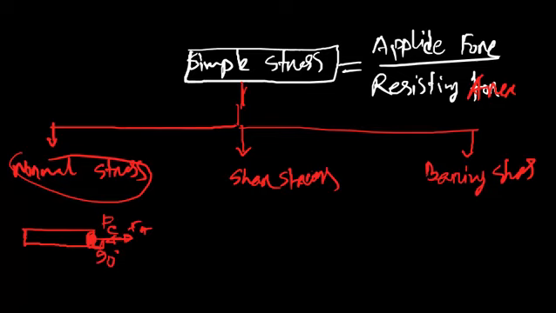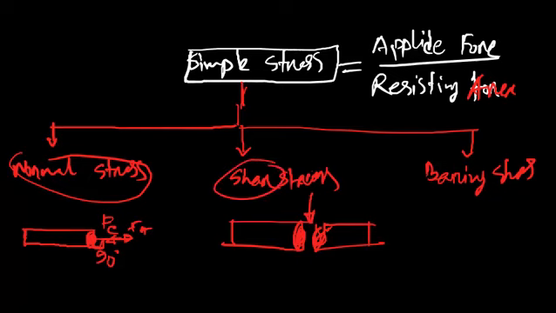Also, this one is cylindrical, but we apply the force, and after applying the force it has been cut. Shear means cutting.